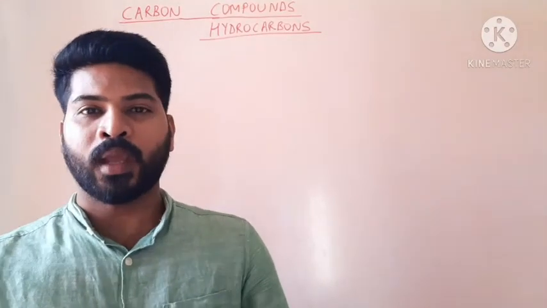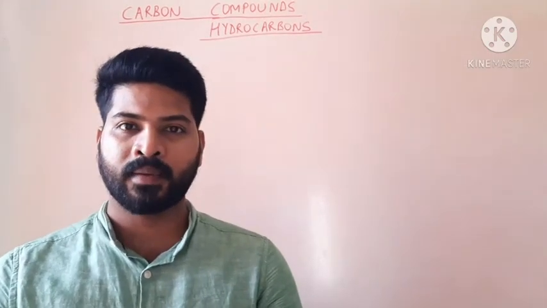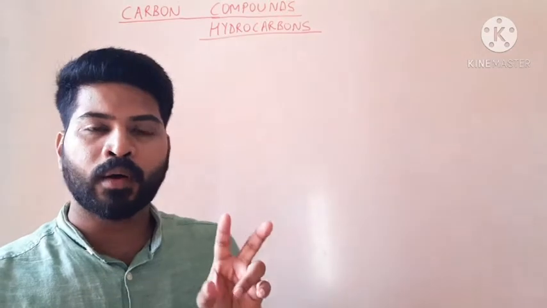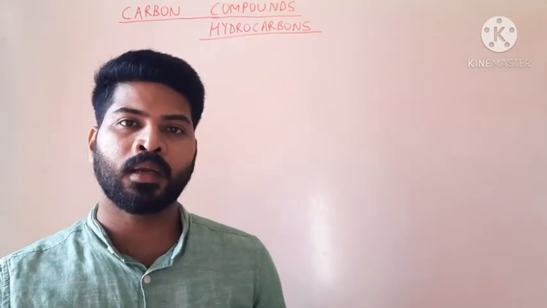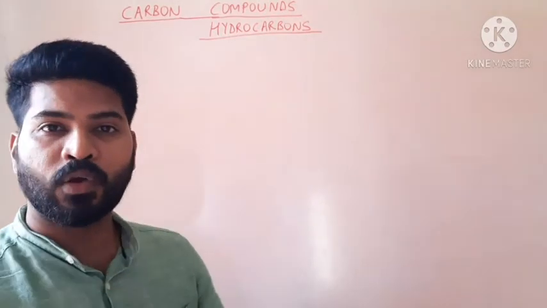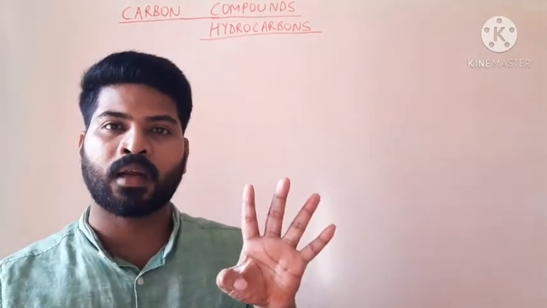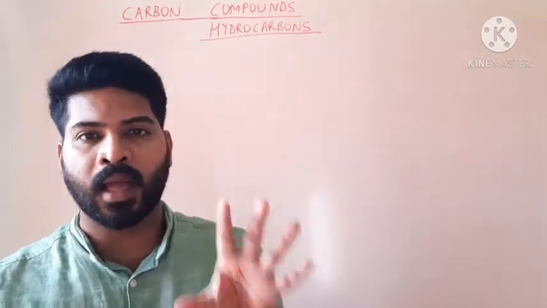Welcome back. We are discussing the lesson carbon compounds. In the previous session, we discussed the two important properties of carbon due to which carbon forms millions of compounds: catenation and tetravalency, along with the small size of the carbon atom.